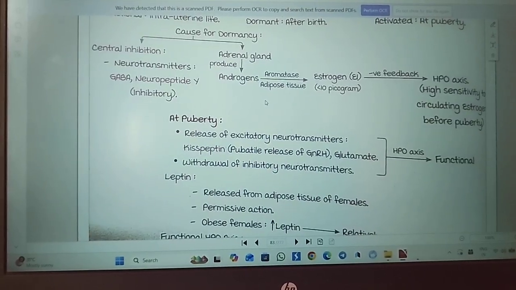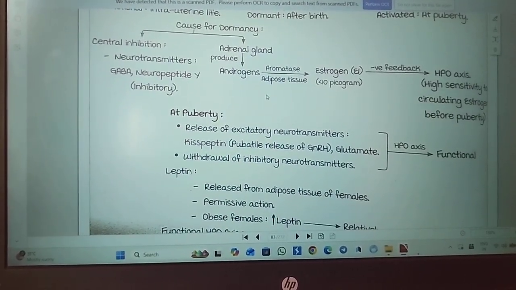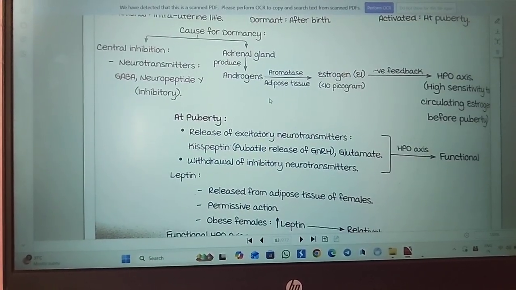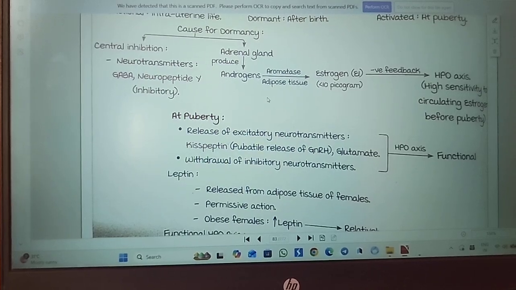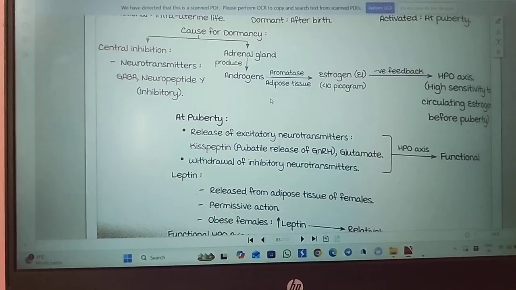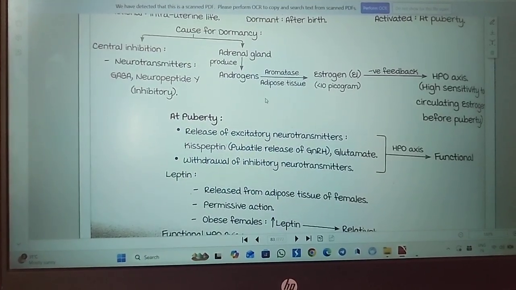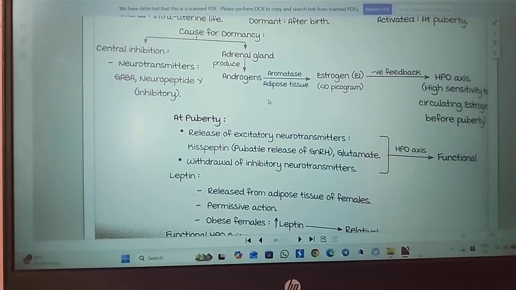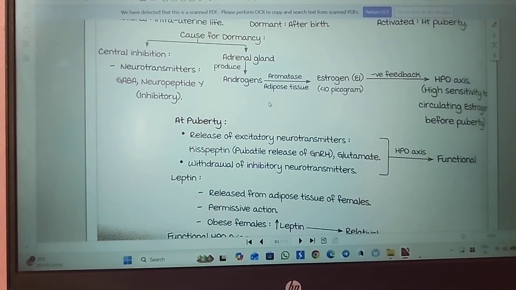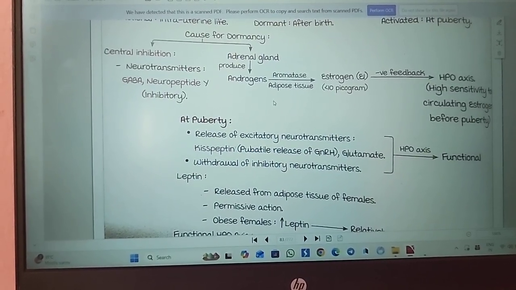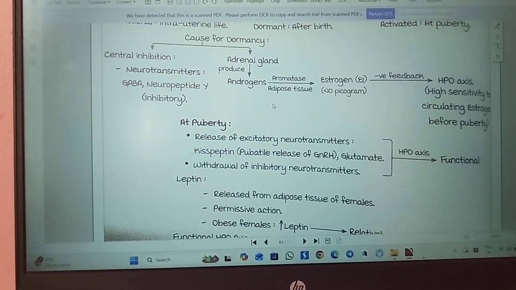And at puberty, what happens? Before puberty our inhibitory neurotransmitters like GABA and neuropeptide Y are acting, and after puberty our excitatory neurotransmitters start releasing, like kisspeptin, pubertal release of gonadotropin releasing hormones, and glutamate. Mainly, the excitatory neurotransmitters are kisspeptin and glutamate. These will act on the HPO axis and the HPO axis becomes functional. At this time the inhibitory neurotransmitters get withdrawn.